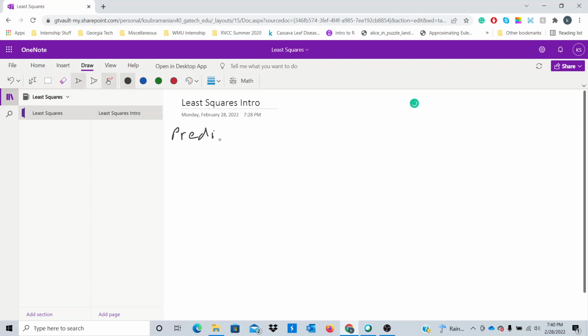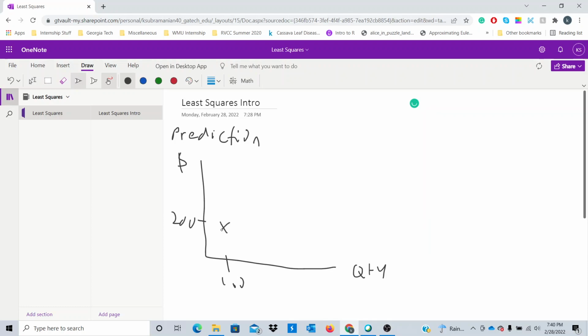Now, what do I mean by prediction? Well, let's make this a little bit more concrete. Suppose I have a business, right? And I want to be able to predict the revenue I get from selling a certain quantity of product, right? So you can imagine quantity is on the x-axis and revenue is on the y-axis, right? So I might say, for example, for quantity 100, I get some revenue 200, right? So I might get something like this. I might have some quantity revenue here, some quantity revenue here, and so on, right?